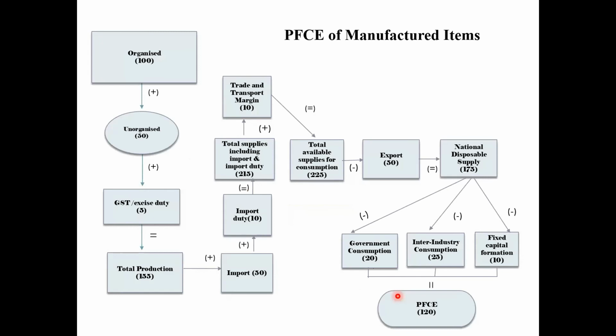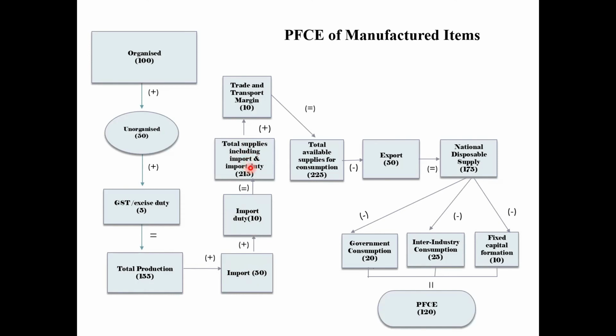Let's understand this with the help of an example. So we have organized sector output for a particular item, say rupees 100, and for unorganized, say rupees 50. So total output will be 150. It will be marked up by excise duty or other appropriate taxes, which is 5 rupees in our case. So total output becomes 155 rupees. Then we add import of say rupees 50 and import duty of rupees 10 in the total output. This makes our total supplies rupees 215.